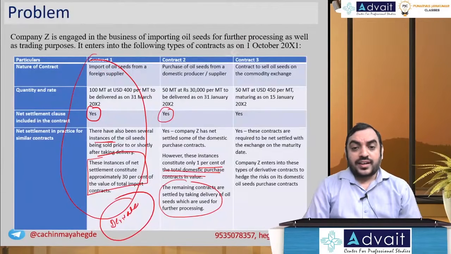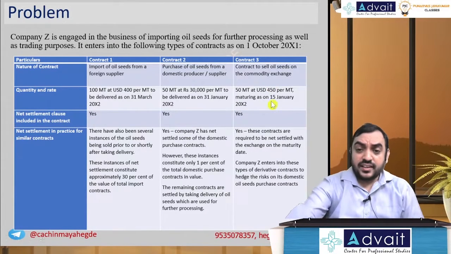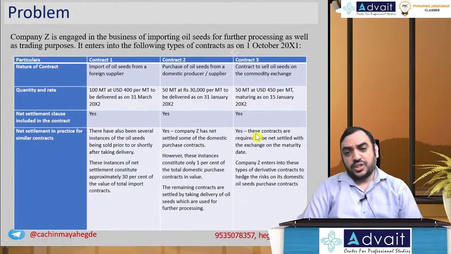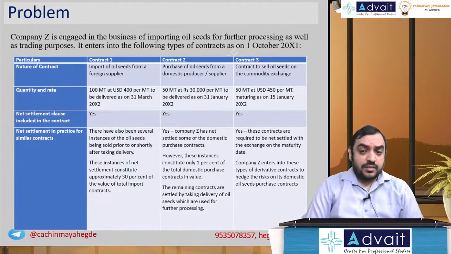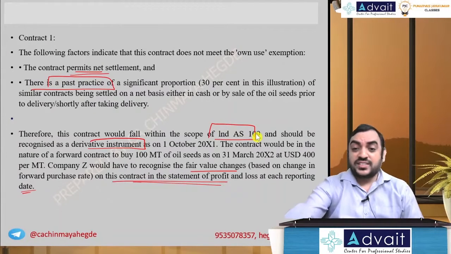Okay, let me go to contract 3. Contract to sell oil seeds on a commodity exchange, 50 metric tons at $450 per metric ton, maturing on 15th January. Net settlement clause: yes, these contracts are required to be net settled with the exchange on the maturity date. Companies enter into these types of derivatives to hedge the risk in domestic oil seeds purchase through future contracts. So this obviously requires net settlement basis, and therefore you have to account for it as a derivative and classify it as FVTPL.